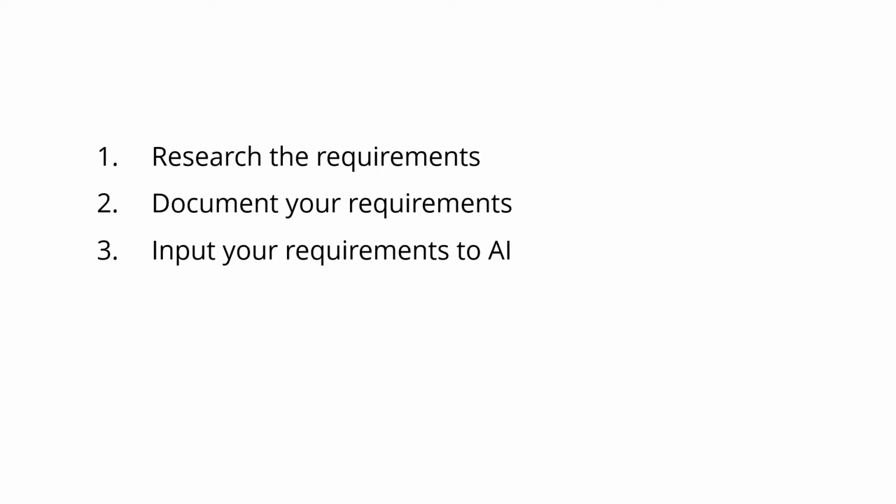For each project, your requirements should be clear. Who will be the end user? What are the minimum features you need in your app? Once you have researched your requirements and selected an idea, document your requirements so it's easier for you to stick with them. Then you just need to input your requirements to AI, and AI will generate the code for you.